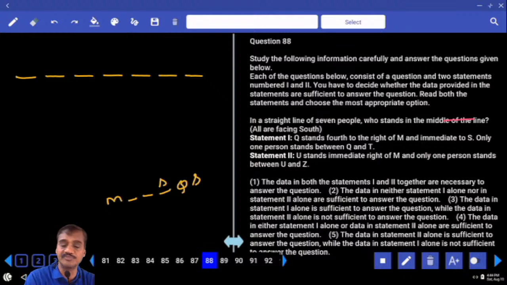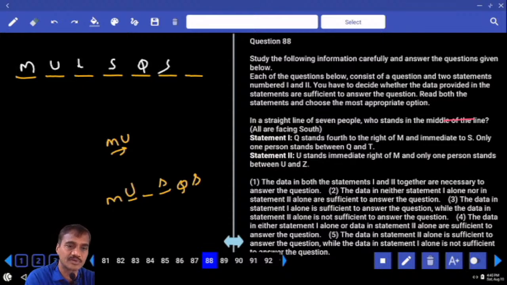And the second one: U stands to the immediate right of M, and only one person between U and Z. What do you mean by this one? Only one person between U and M also works for us. So 1 alone is not sufficient, and 2 alone, then where M is, U is written here, and where M and U are, S and Q. Even now we don't get the final arrangement. M is here, U is here, next one, Q should be here, and if Q is here then S can be here or here, and T can be here.